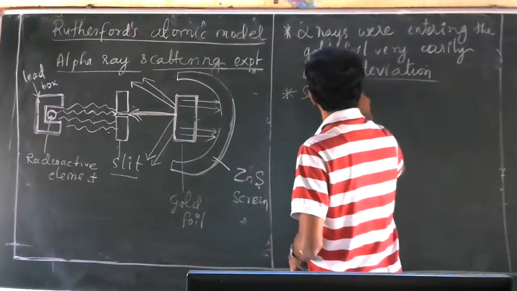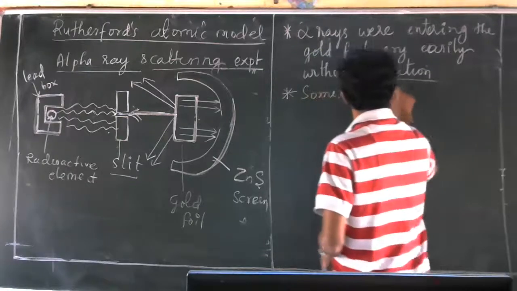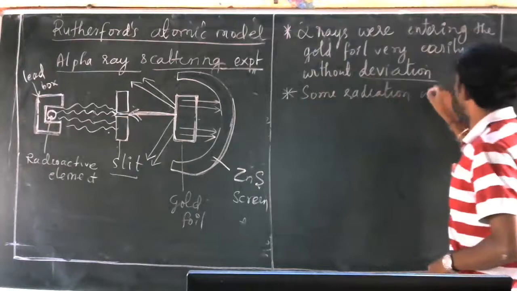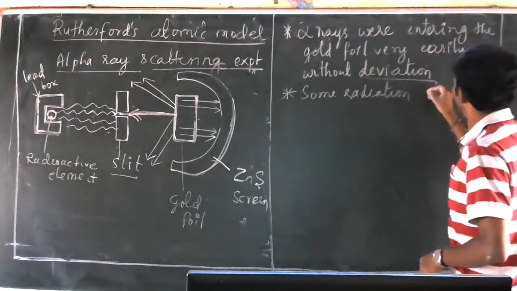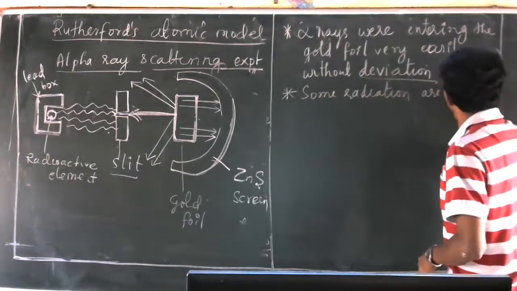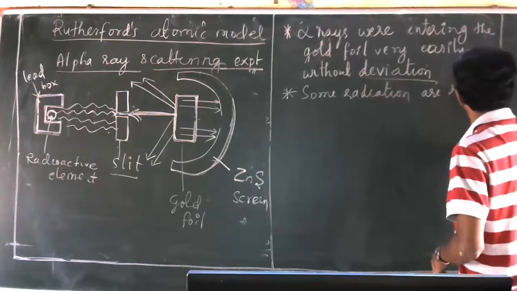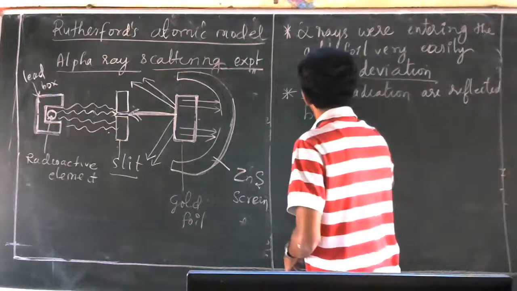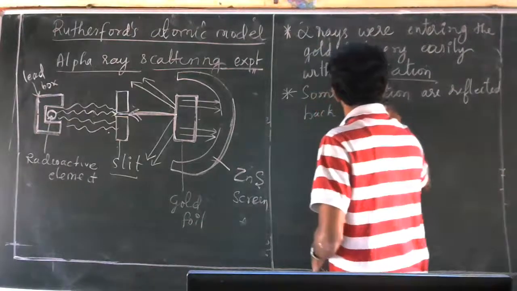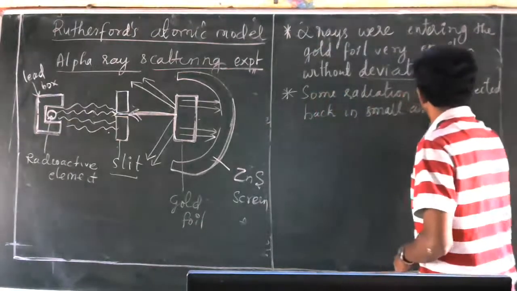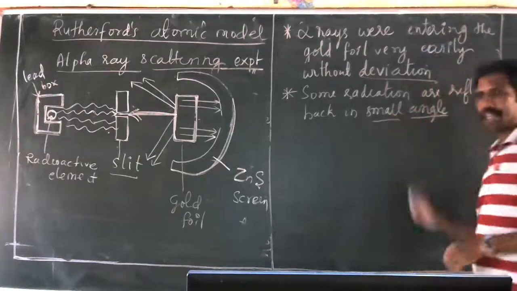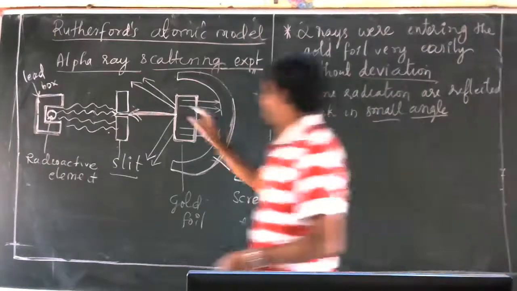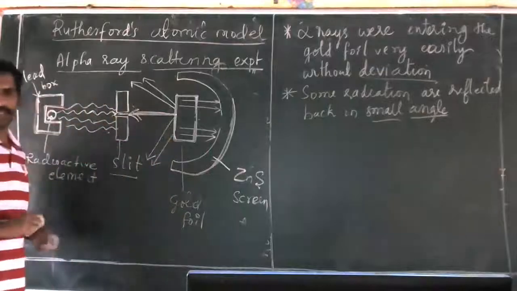Some radiations are reflected back with small angles. So with small angles, some are reflected back like this. With the small angles, they were reflected back.